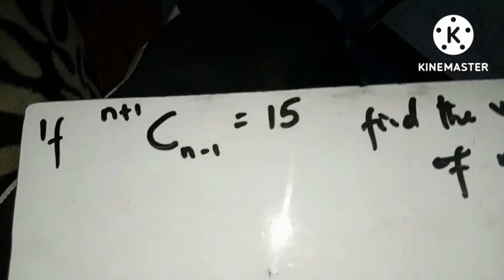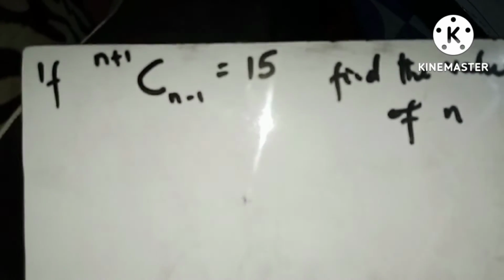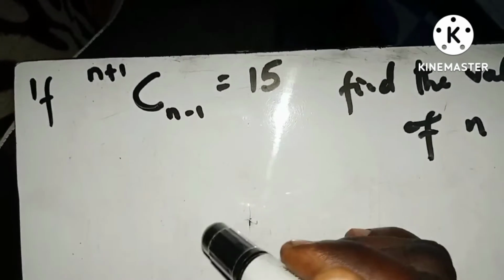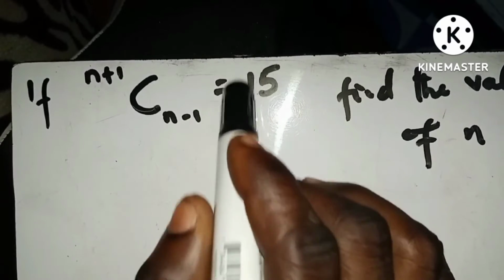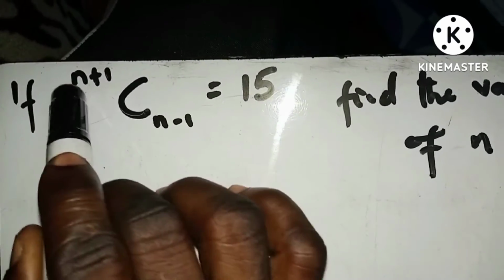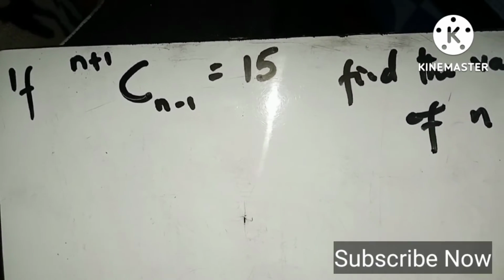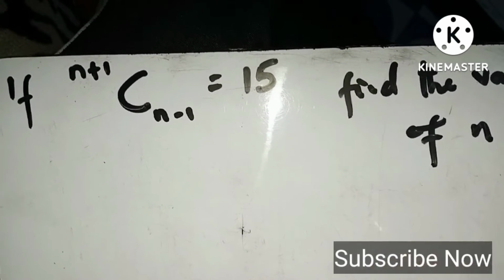So here's a beautiful question that says that if you have n plus 1 combination n minus 1 equal to 15. What it means is that out of the number that we are selecting here, we are going to select this, as I just explained in the first part of this video.